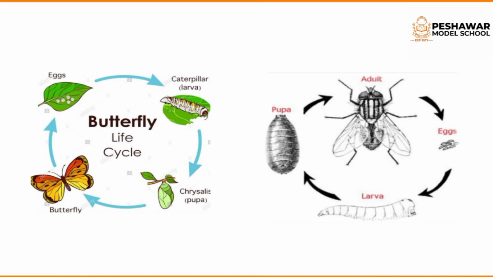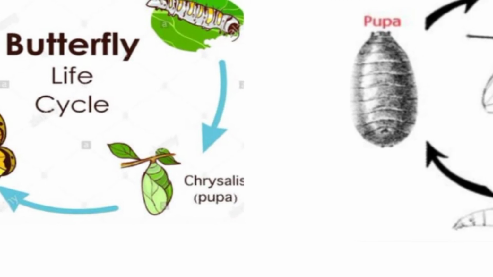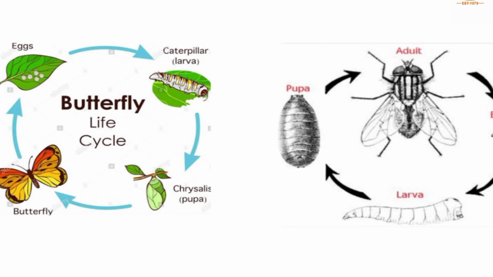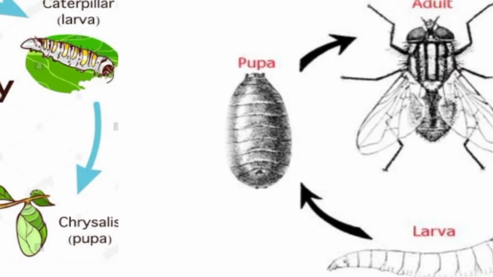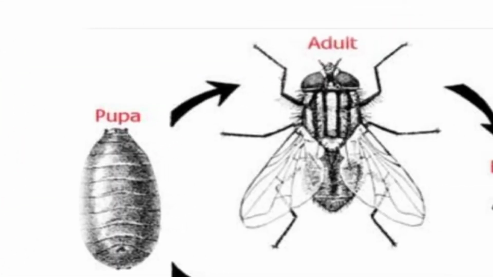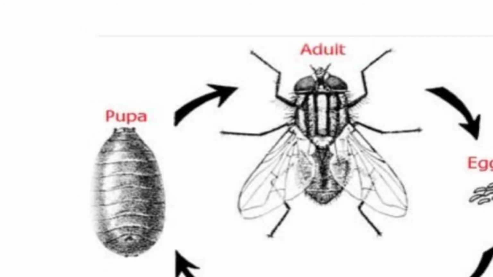You see the cocoon, this one is the chrysalis, and this stage is called pupa. When the pupa opens, the adult insect, like a butterfly or a housefly, comes out. Clear?